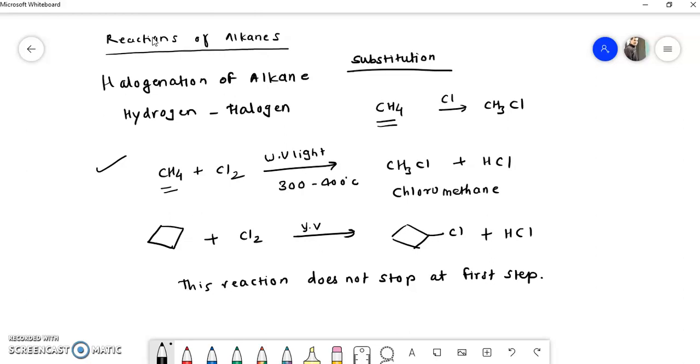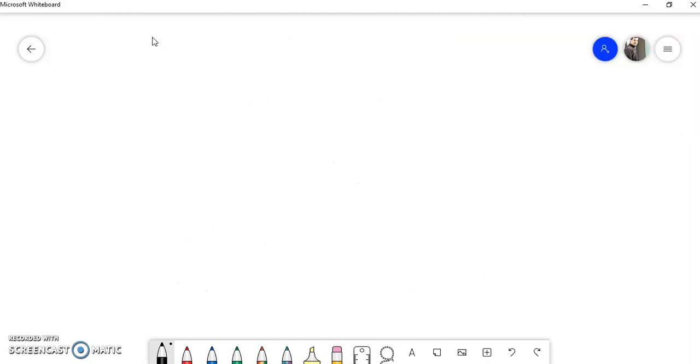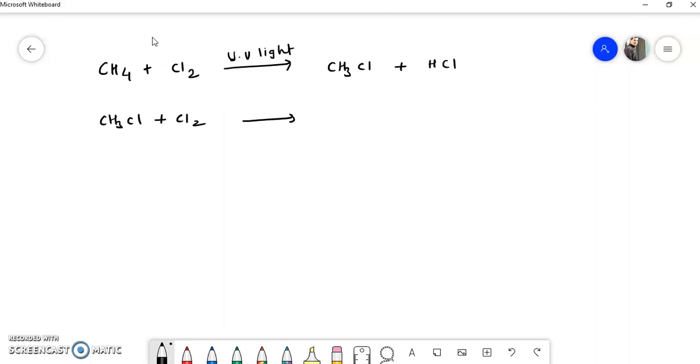Okay, so I will write here the steps of this reaction. Suppose I have taken a methane. That methane is reacted with chlorine. In presence of ultraviolet light, as I stated earlier, there is a formation of CH3Cl, plus the side product HCl, but this reaction does not stop at this stage, and this CH3Cl again reacts with chlorine to form CH2Cl2.